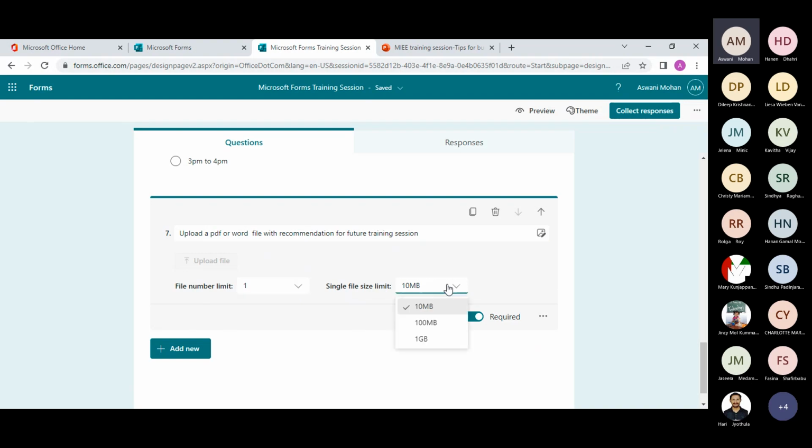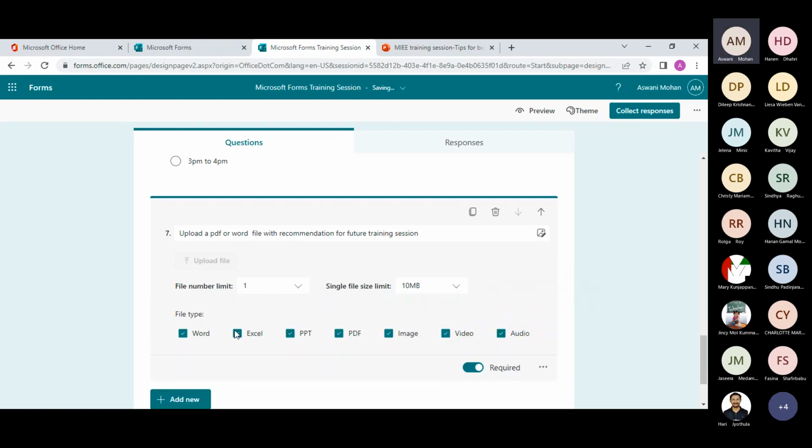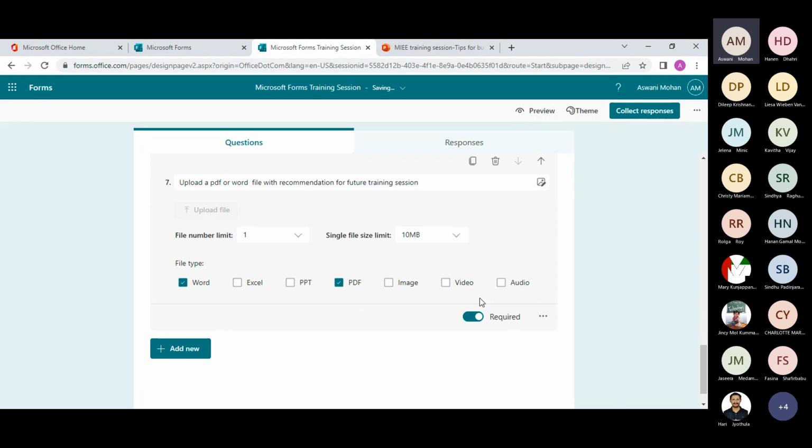And you can also manage file size. And if you go to the more settings for the questions, you can find the file type. Once you go to the file type, you will see the allowed file type. So you can check the file types that you want your respondents to upload with. So I'm just keeping Word and PDF, and that's all.